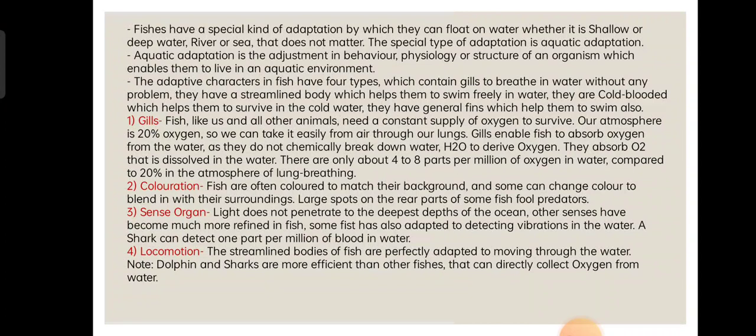So why should you remember gills? Gills to breathe in water. You can make an arrow, like a flow chart, and write it there. Otherwise, you can draw the fish, and around the fish you can write the points. So what are the things that we have to write? First one is gills. What is the important function of it? To breathe in the water without any problem.